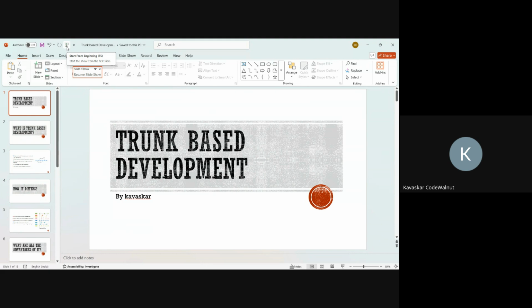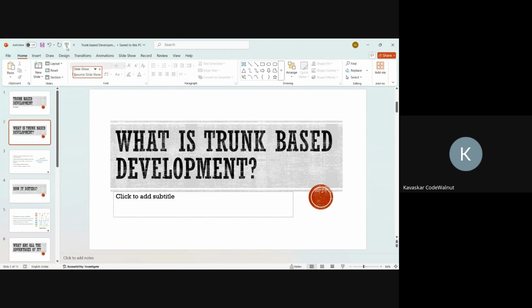Today we are going to talk about a development model that is reshaping how high performing teams deliver software. That is trunk based development. We will explore what it is, how it's different, its advantages, its potential risks, and we will discuss a few FAQs that come up when teams try to adopt it. So let's dive into it. What is trunk based development?